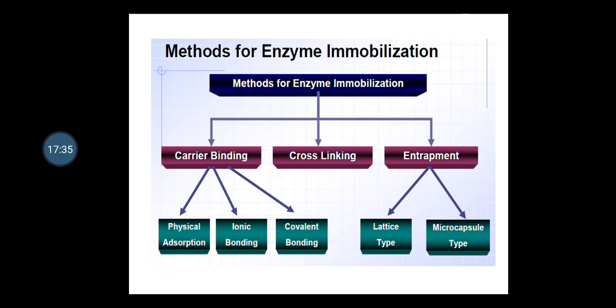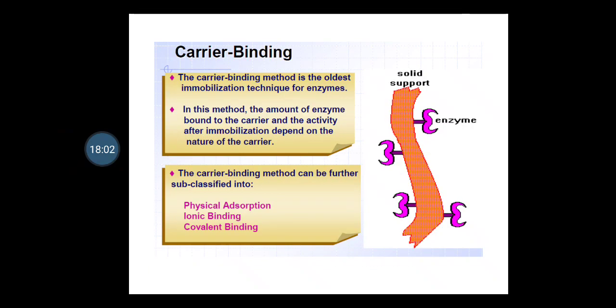An ideal carrier matrix should be inert, cost effective, stable, with high rigidity, then regenerability, large surface area, more permeability, suitable shape, and high resistance to microbial attack. On the basis of these parameters, one can select the different types of method for the immobilization of different types of enzyme. Firstly, carrier binding is based on your surface immobilization.